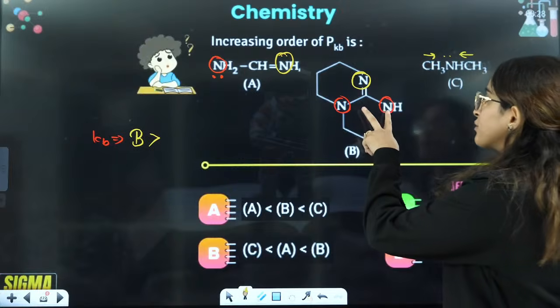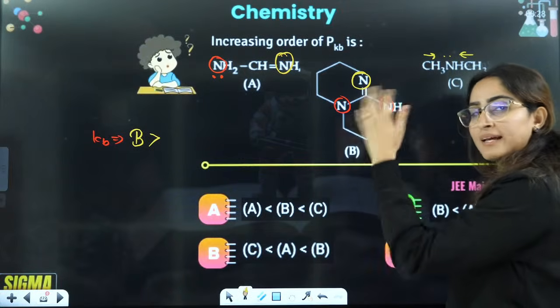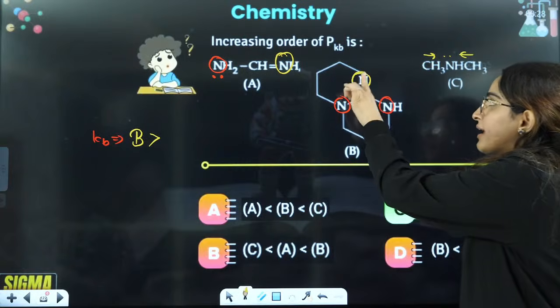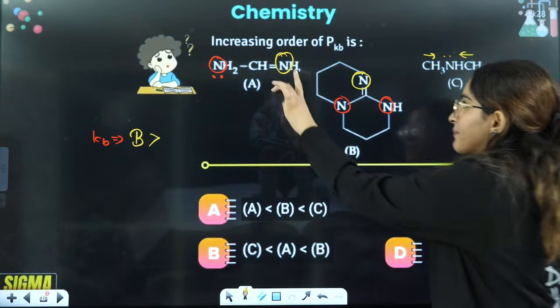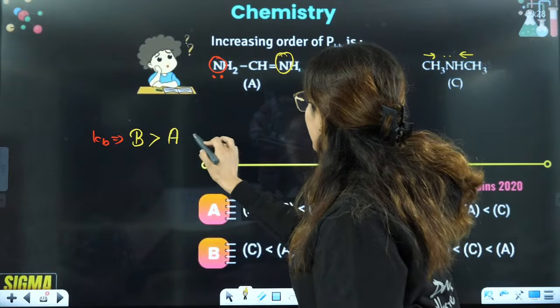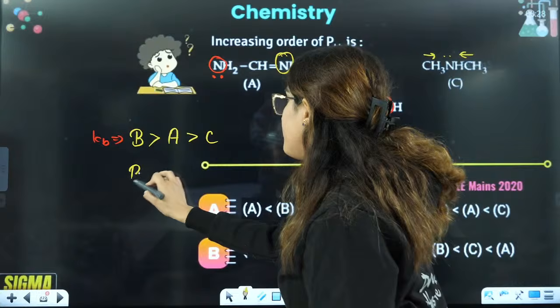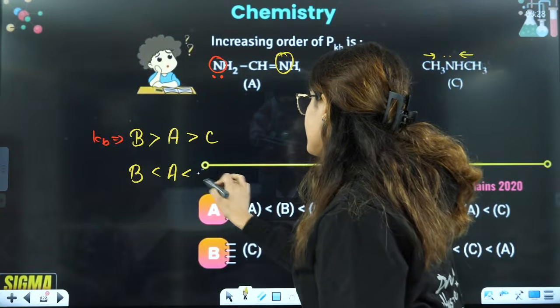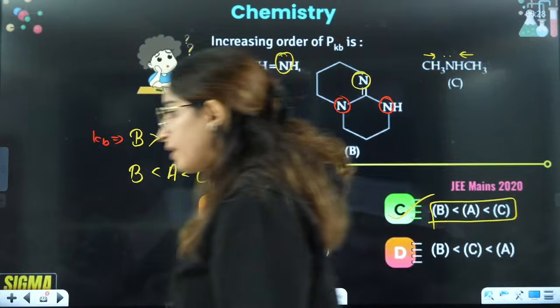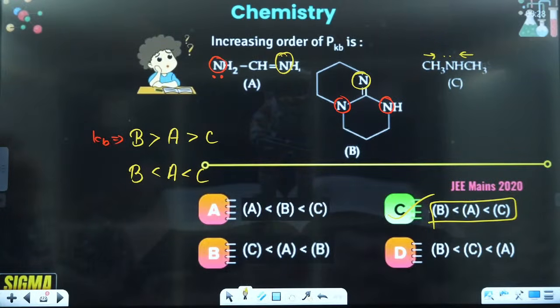Because 2 nitrogens are half available, like electrons are delocalized, but still they are somewhat available. Full 1 nitrogen electron availability is there. Here also 1 full is available and this one is available. Then you will have A, then you will have C. So opposite will be B, A, and this is C. So BAC is this one only. So C will be the correct answer. Okay? Got it? Tell me.